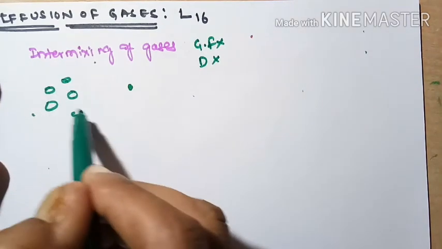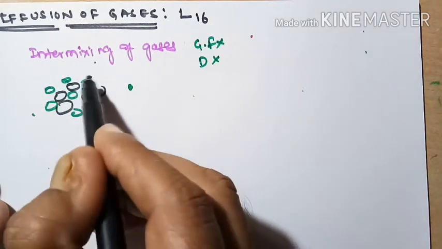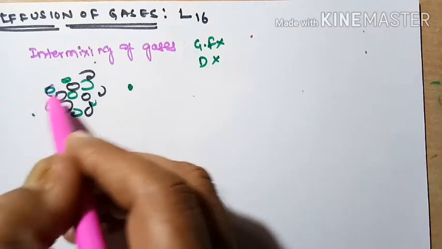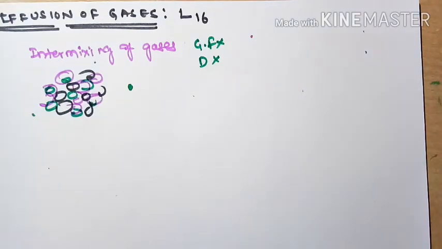Gases are intermixed in each other. This is called diffusion of gases.